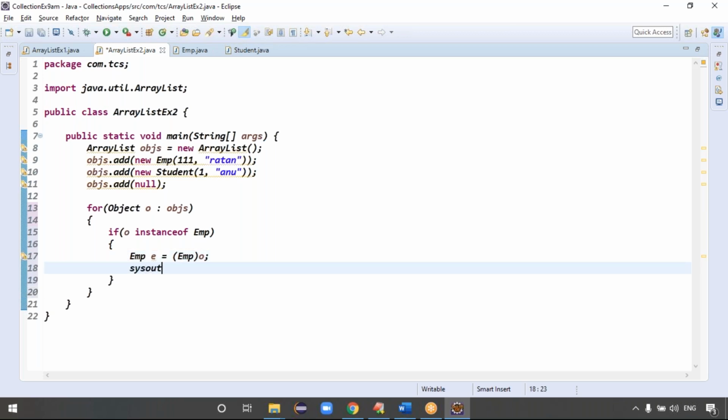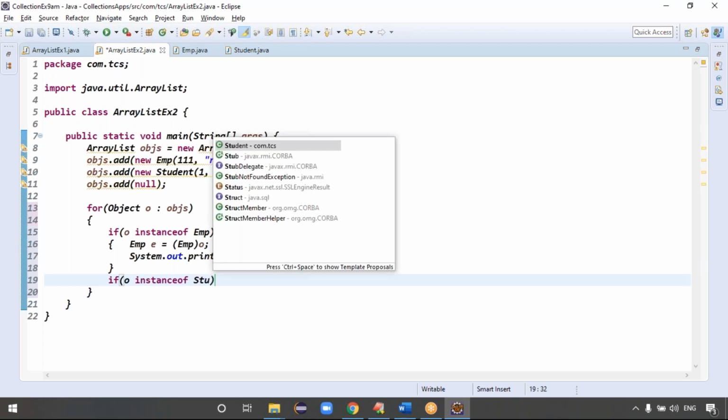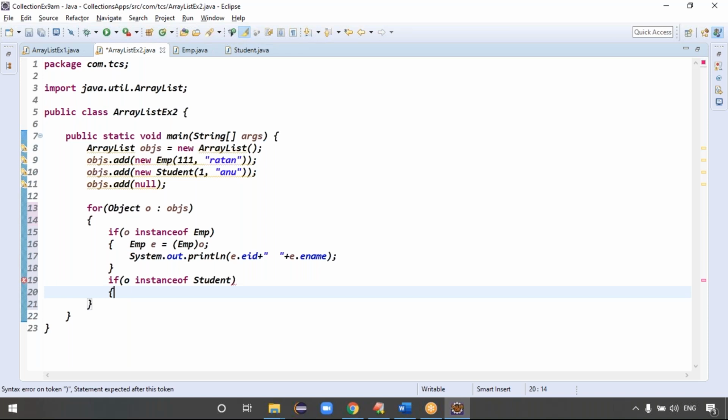Then see the code, guys. Here, this is sysout, Ctrl+Space, e.eid, some space here, e.ename, right? Exactly. Because what is the second case here? If o is instance of Student, and it is true, it means o contains a student object right now.